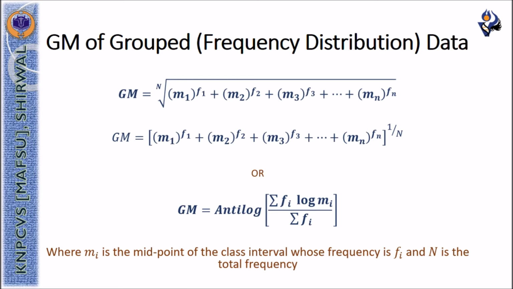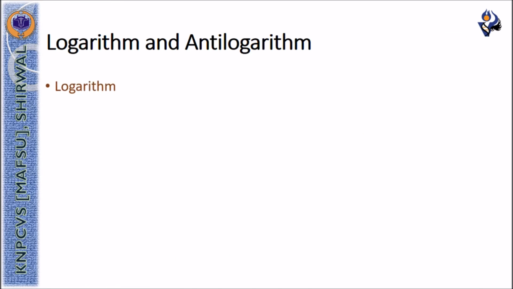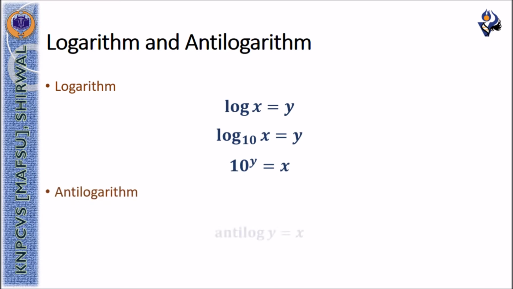When we say log x is equal to y, we mean to say that log to the base 10 of x is equal to y. The meaning of this is that when 10 is raised to the power y, we get x. And when we say antilog of y is equal to x, we mean to say that when 10 is raised to the power y, we will be getting a value of x.